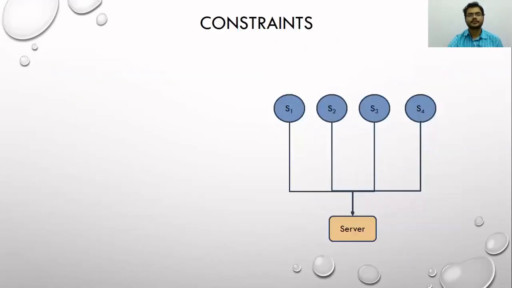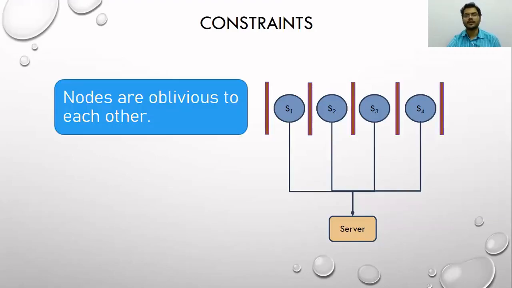Now, coming back to the network of interest, such networks have several constraints with them. For example, nodes are oblivious to each other. Consider this example of a smart home network which consists of multiple nodes, but these nodes need not know about each other.